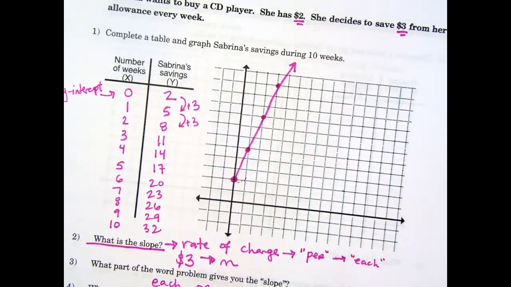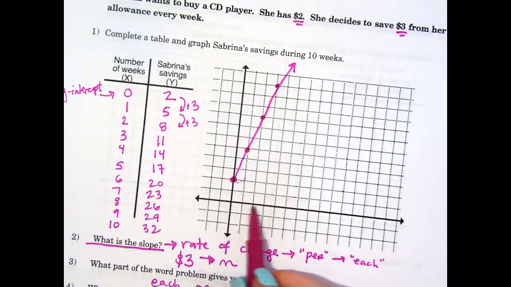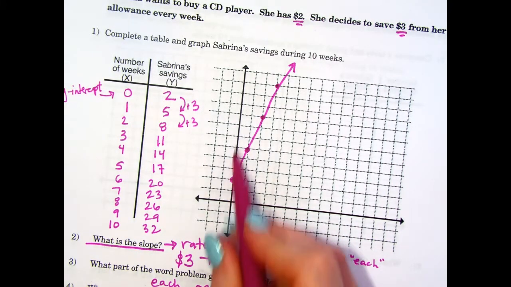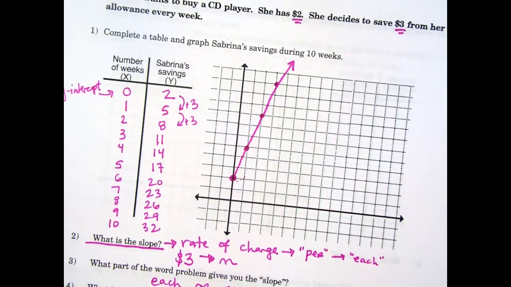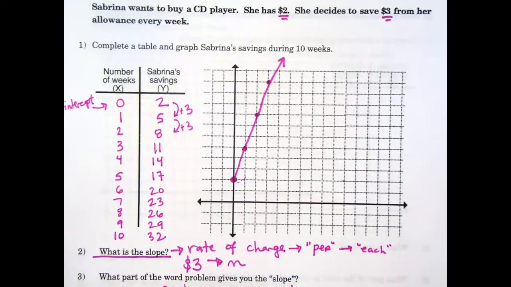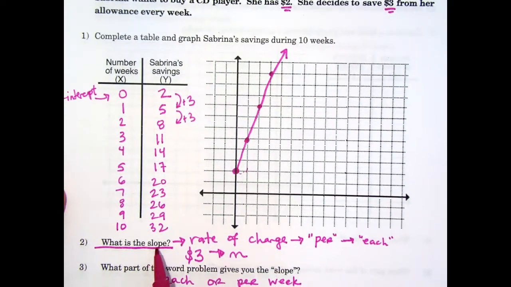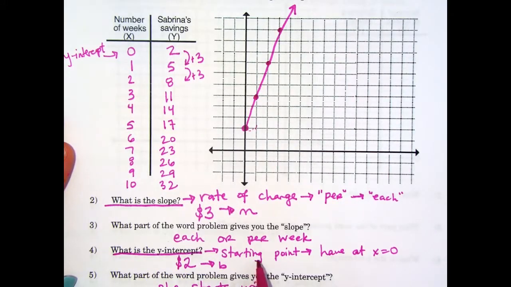If you needed to fit all of these points on the graph, we could count by 2's going up, and that would give us more room, but in this case it's not necessary. So remember, we are first identifying our slope, which is the rate of change, how much it's growing, and the y-intercept, which is our starting point. If we can identify those two things in a word problem, you can build an equation, and you're good to go.